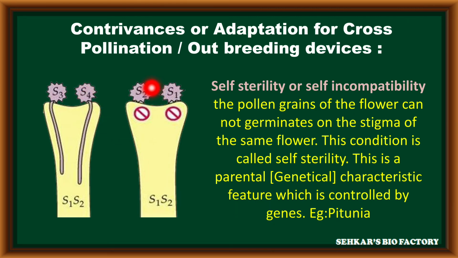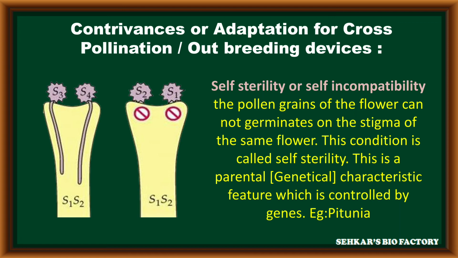If pollen grains of the same flower with S1 and S2 fall on the stigma, they never germinate. If pollen grains having different genes come from another flower and fall on the stigma, only these pollen grains germinate to perform pollination. This method is called self-sterility or self-incompatibility.